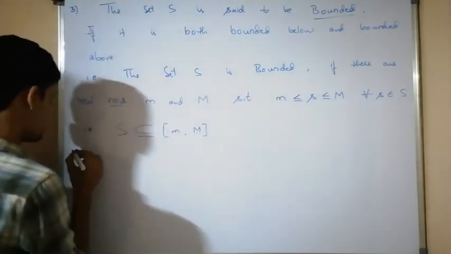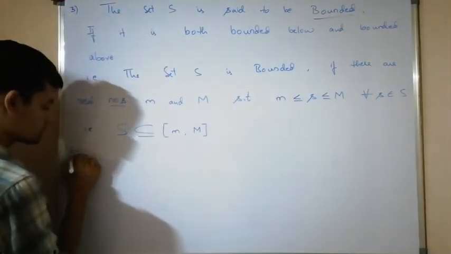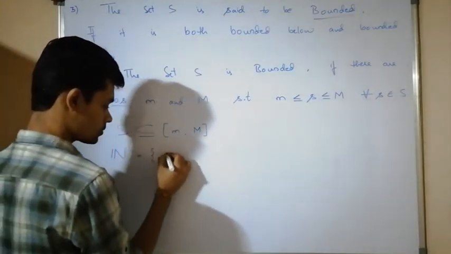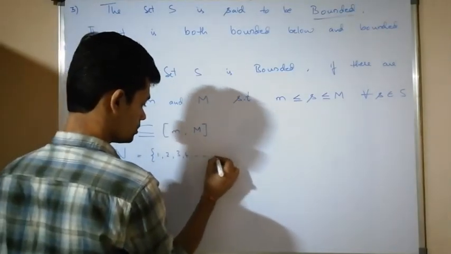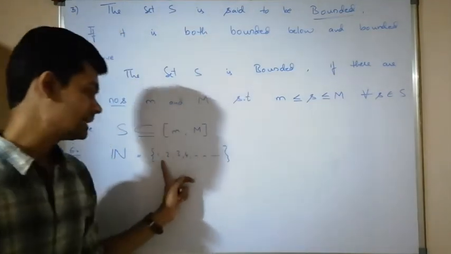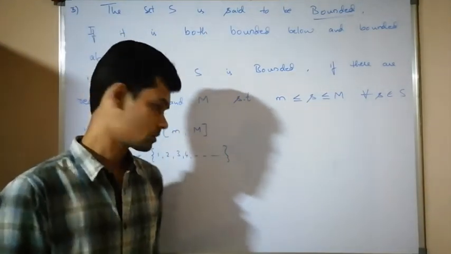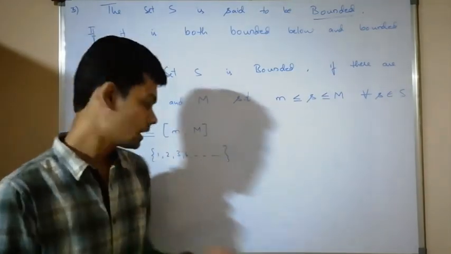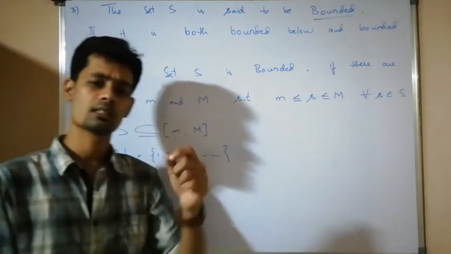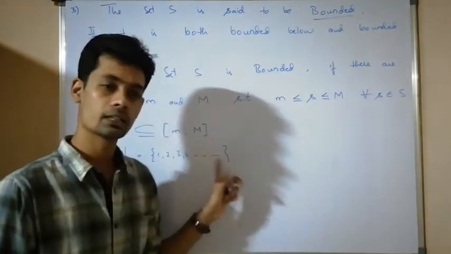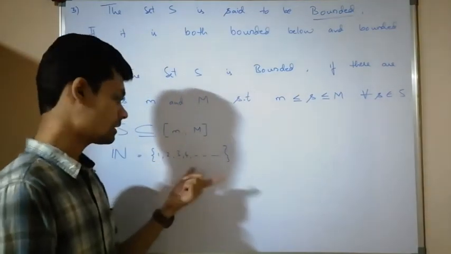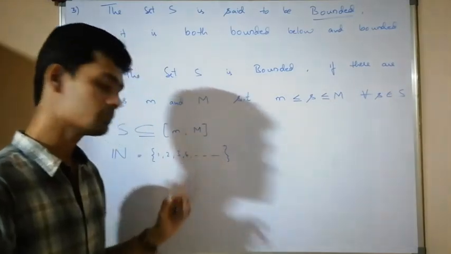Let us discuss an example. Let us take the set of all natural numbers: 1, 2, 3, 4, and so on. Now, clearly the given set is bounded below. There exists a real number such that all the elements are greater than or equal to it. I can say 0, even I can say 1, all the elements are greater than or equal to 1. Therefore, it is bounded below.